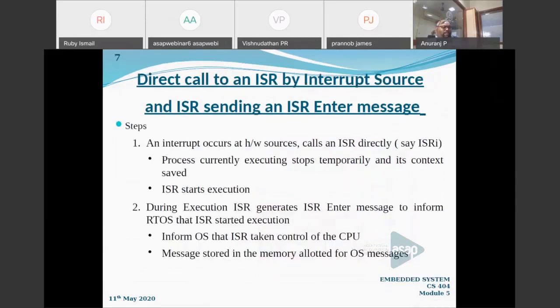And what happens in the second step is that the ISR starts its execution. During execution of the interrupt service routine, it will send a message to the RTOS, informing that I have started my execution. This interrupt service routine is executing, and now the CPU will be handled by this ISR. Right? So this is the second step.